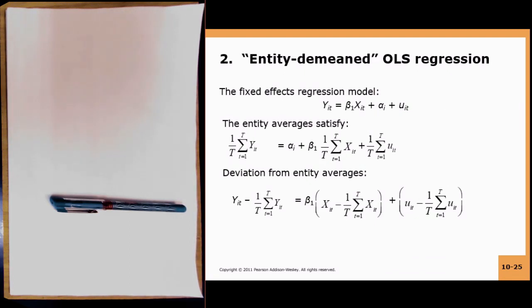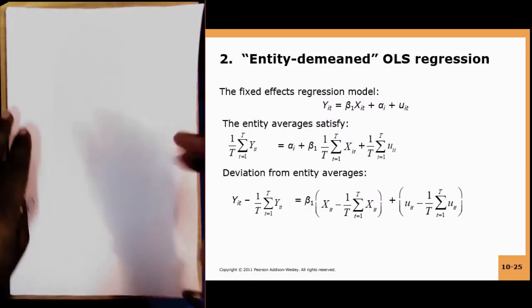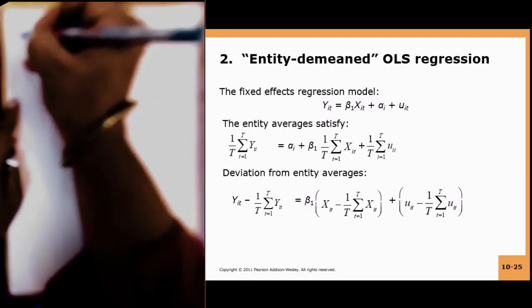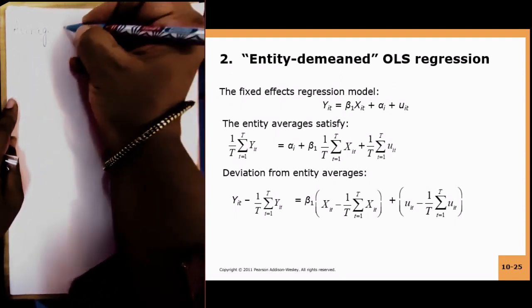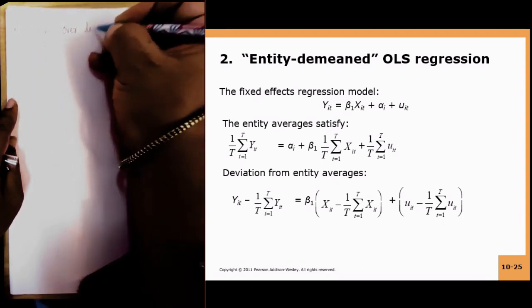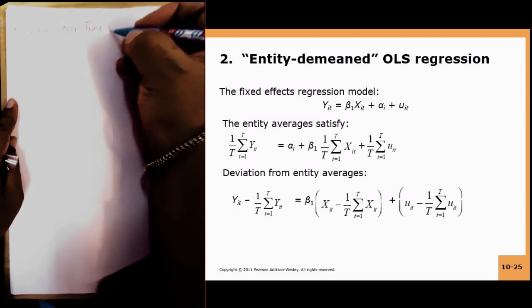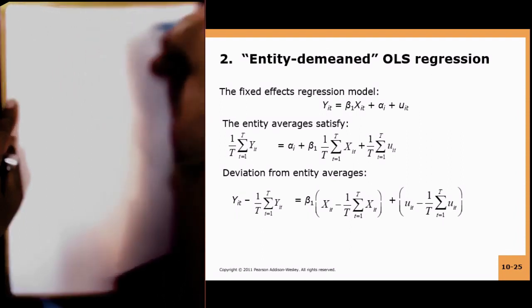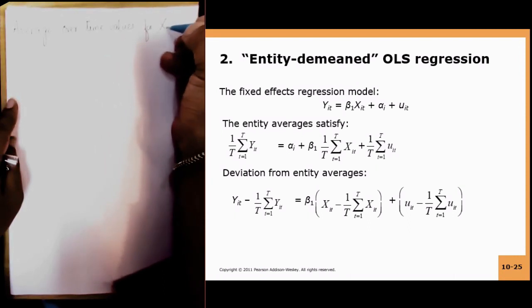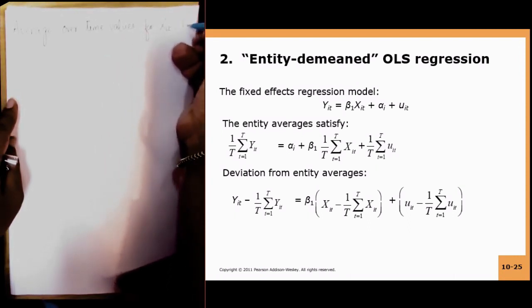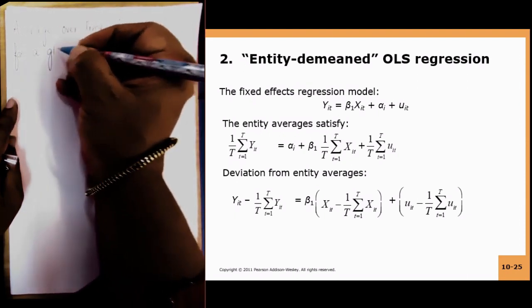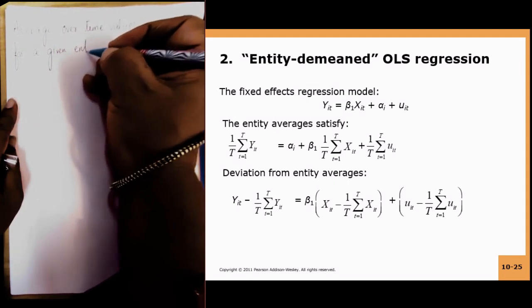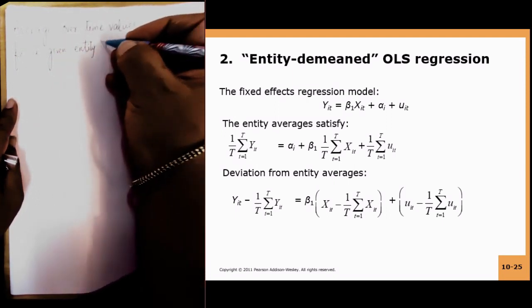So basically you are interested in the average over time values for xit and yit for a given entity i.